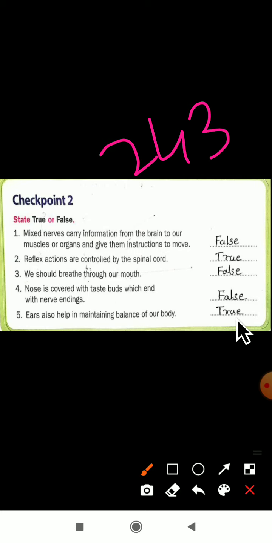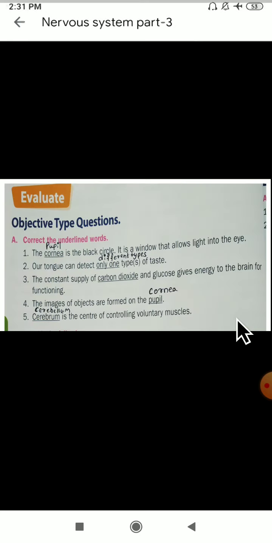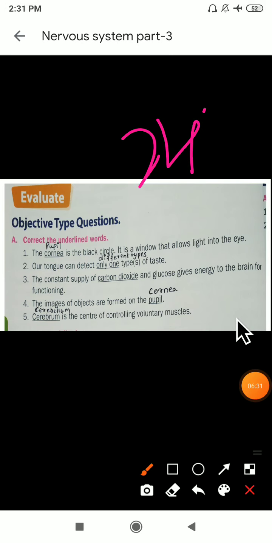I hope we have understood this true or false. Let us see the next, the evaluate part. Yes, the evaluate part is there on page number 244.